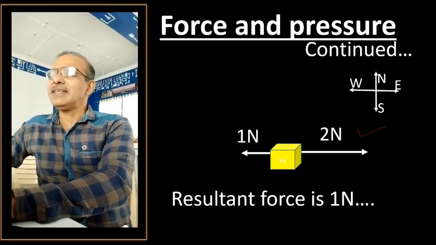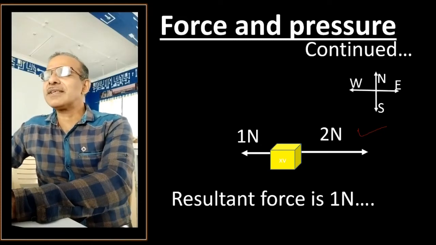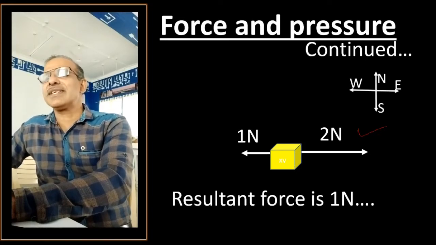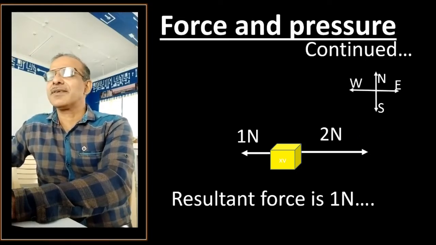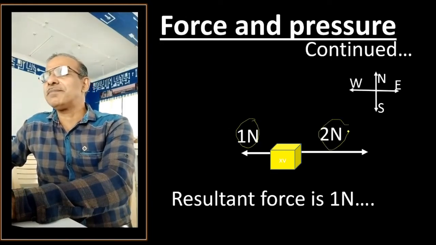Now, if that is the case, what is the effect of force? Very easily you can tell. The resultant force is, you can see here. This side it's 1 Newton of force, and this side it's 2 Newton of force. That means we are pulling it with bigger force on this side and smaller force on this side, right?